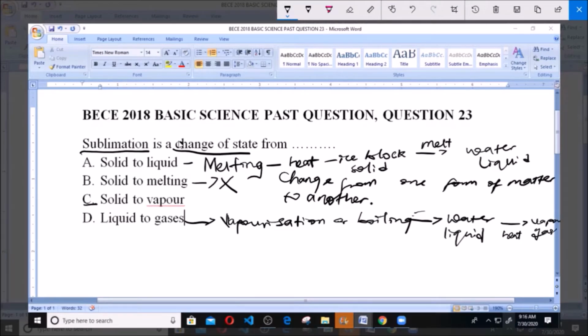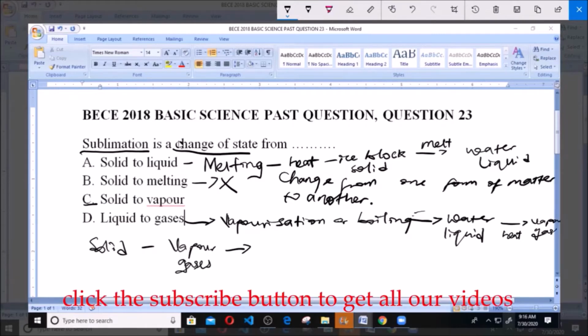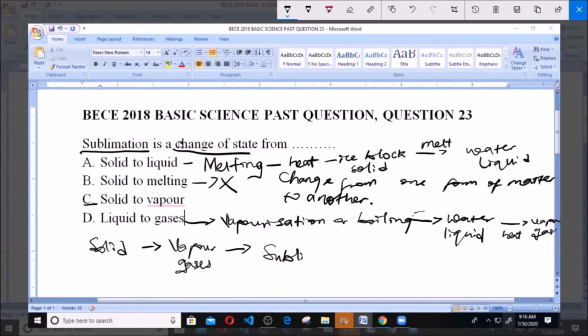Now C here says from solid to vapor. Now the change from solid directly to vapor without passing through the liquid stage. Remember, the three states of matter are solid, liquid, and gases. This vapor here is a gas. So the change of state from solid directly into gas without necessarily passing through the liquid state is known as sublimation. You do not pass through the liquid state. You just go from the solid to the vapor state, and that is the gas. So it is sublimation.